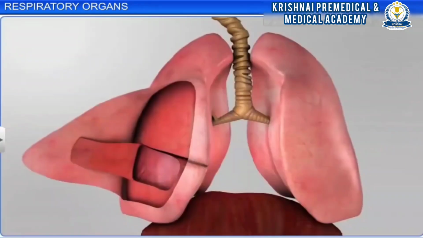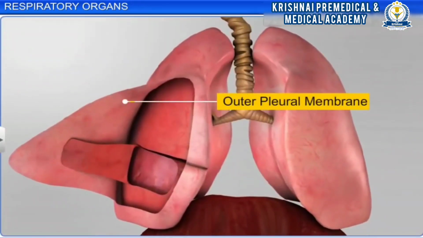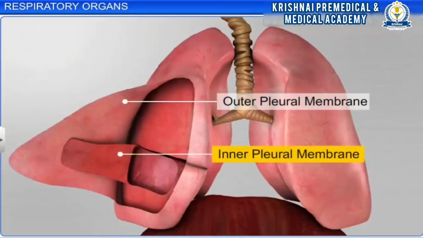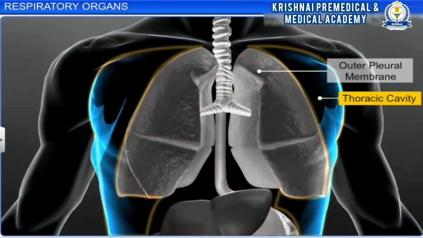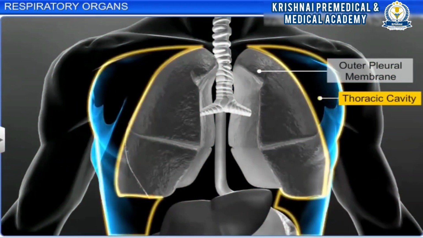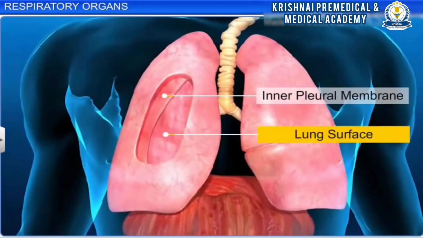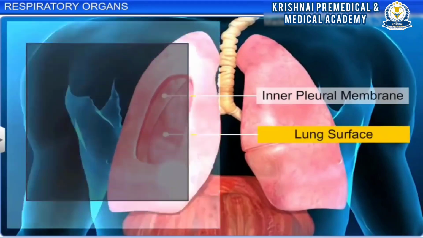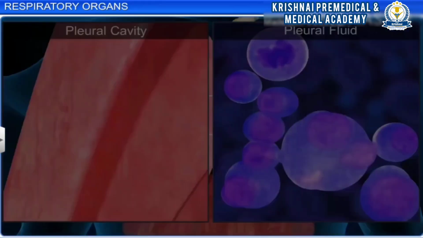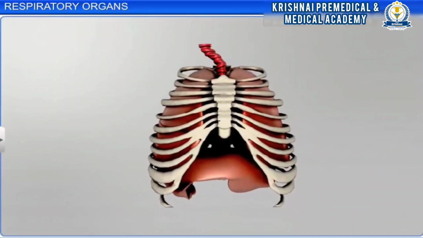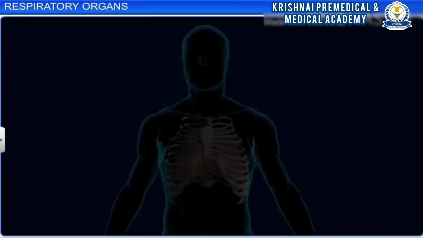Each lung is enclosed by two membranes, the outer pleural membrane and the inner pleural membrane. The outer pleural membrane is in close contact with the thoracic lining, whereas the inner pleural membrane is in contact with the lung surface. The membranes enclose a space called the pleural cavity that contains pleural fluid. The pleural fluid reduces the friction on the lung surface when the lung expands and contracts.